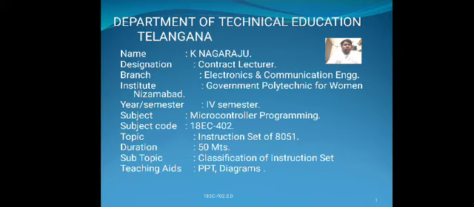In microcontroller programming, the important discussion is the instruction set of the 8051 microcontroller. In the first chapter, we already discussed the architecture of the 8051 microcontroller. The second chapter covered the assembly language and addressing modes of the 8051.